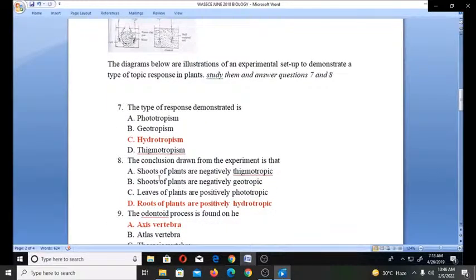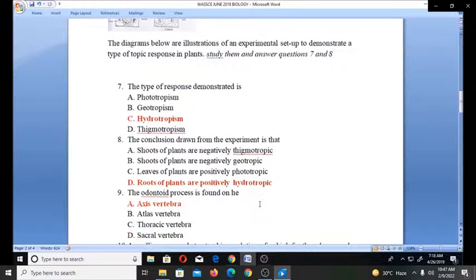Now, number 8, the conclusion drawn from the experiment is that A, shoots of plants are negatively thigmotropic. B, shoots of plants are negatively geotropic. C, leaves of plants are positively phototropic. D, roots of plants are positively hydrotropic. Having in mind that the type of motion happening is hydrotropism, the right option here is that the roots of plants are positively hydrotropic because they are tending towards where the moisture is.